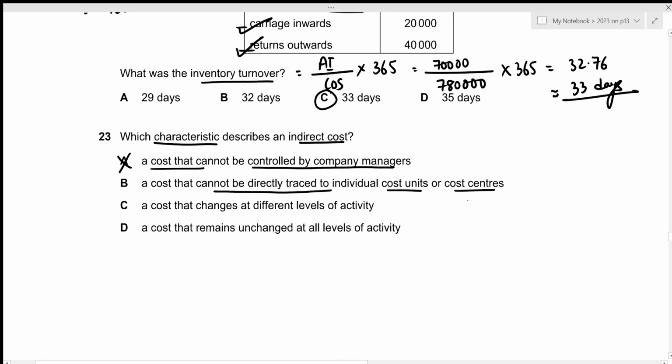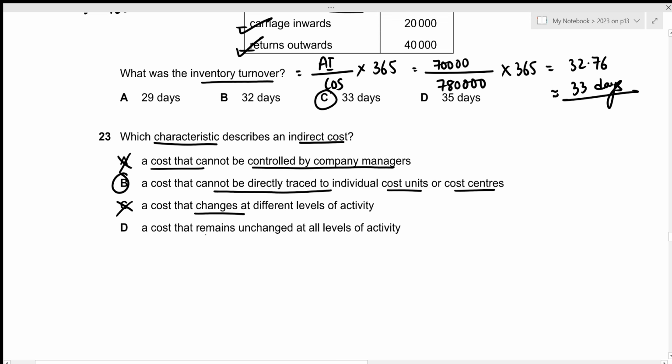cost centers. That is correct, because direct costs are those costs that can be directly traced to individual cost units and cost centers, and the opposite is true for indirect cost. So that's the correct answer. Let's take a look at the remaining options as well. A cost that changes at different levels of activity, that would be variable cost, which is part of the direct cost. So this is incorrect.